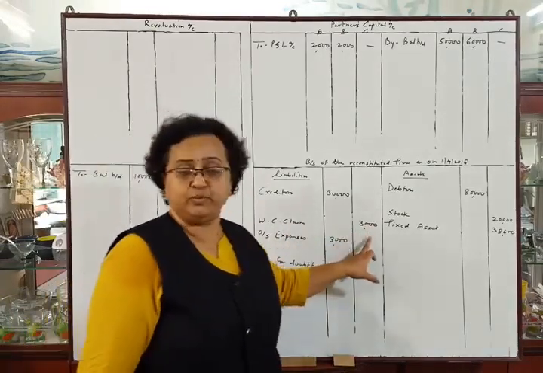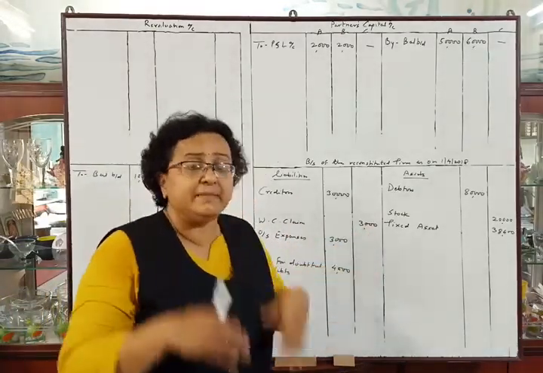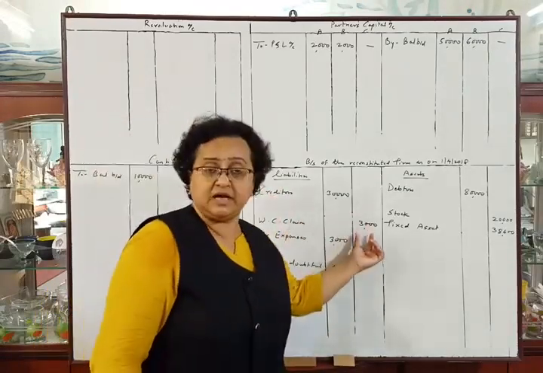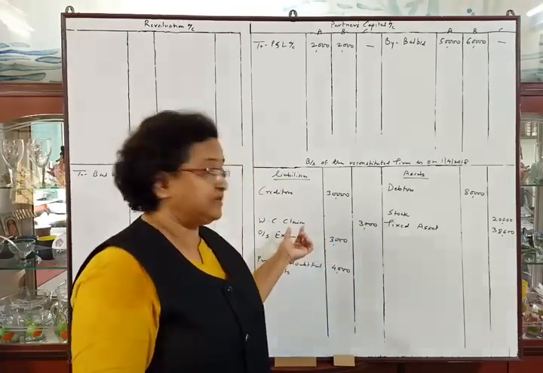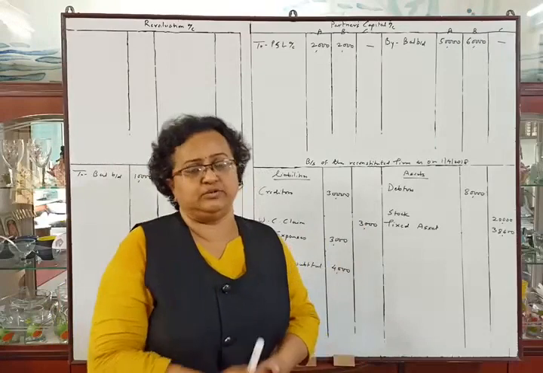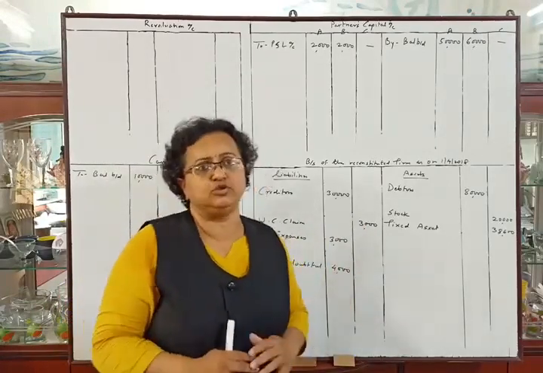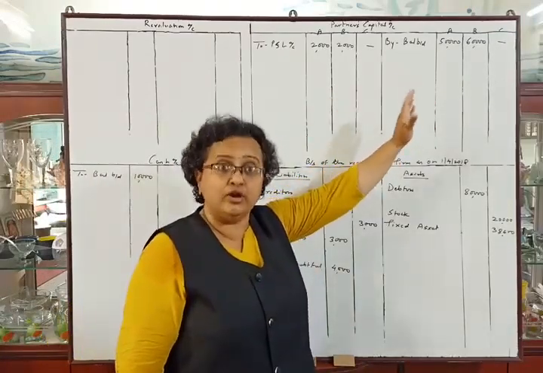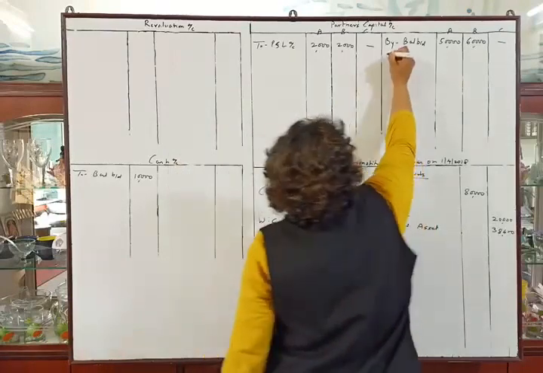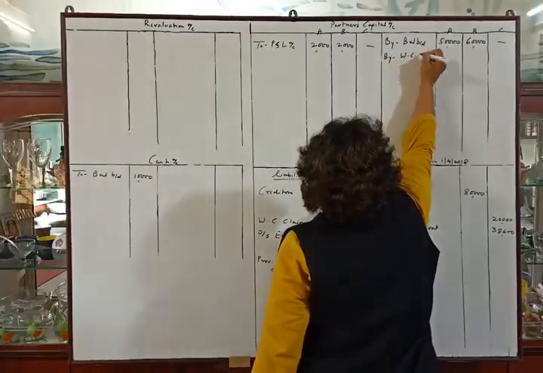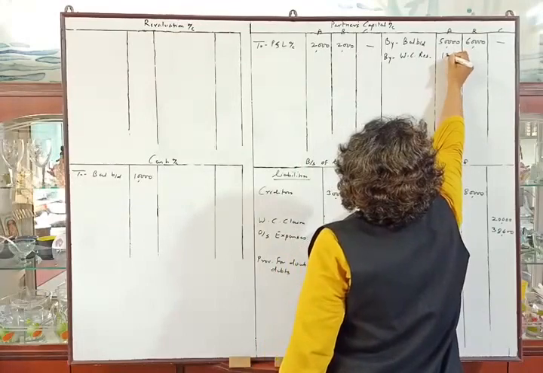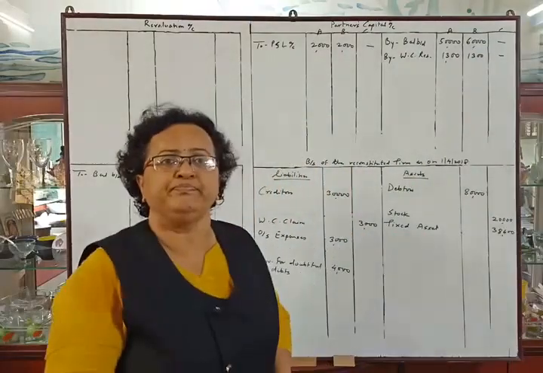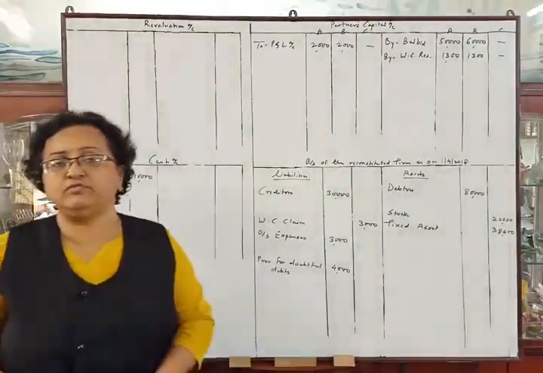Workmen compensation claim is rupees 3000, and the remaining amount in the reserve will be cancelled. We will keep the claim of rupees 3000 in the balance sheet liability side as it is our liability, and the remaining reserve, that is 5600 minus 3000, which is 2600, we will transfer to the partners' capital account credit side in their old ratio, which is equal. So by workmen compensation reserve, rupees 1300 each.